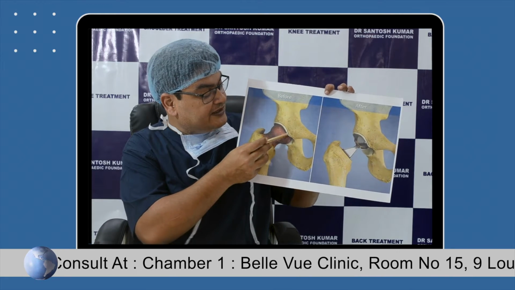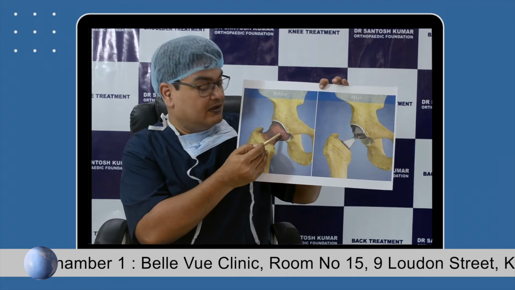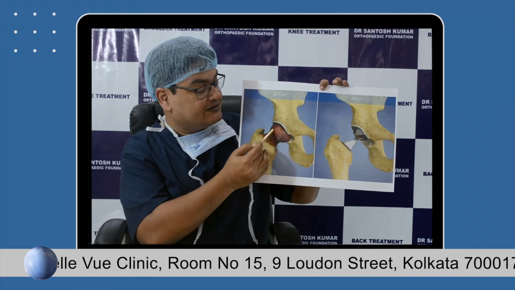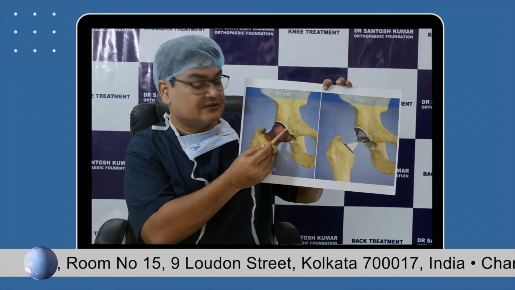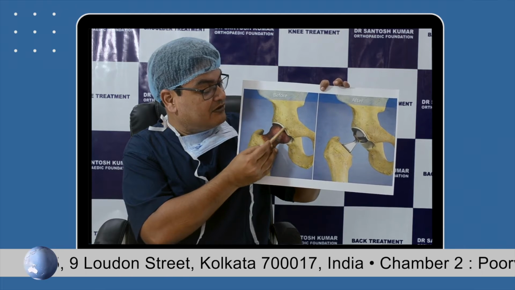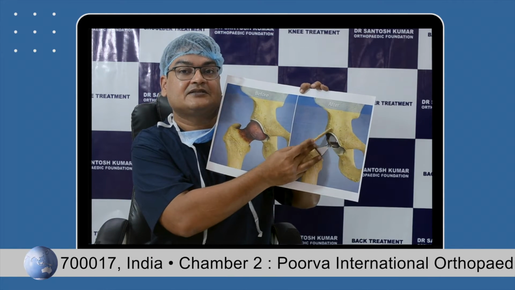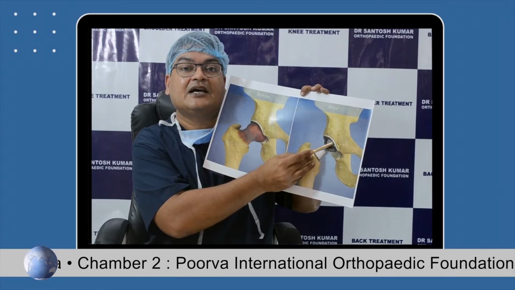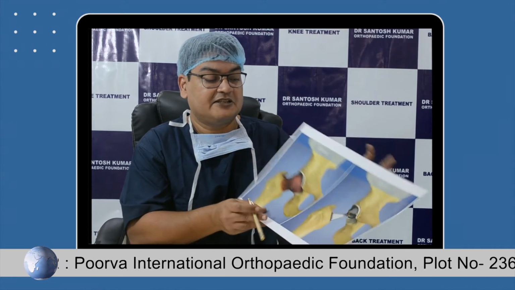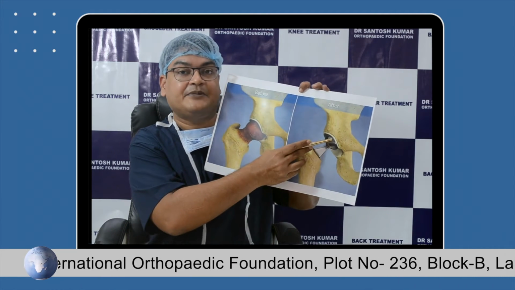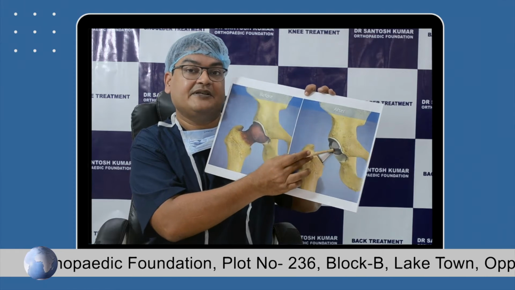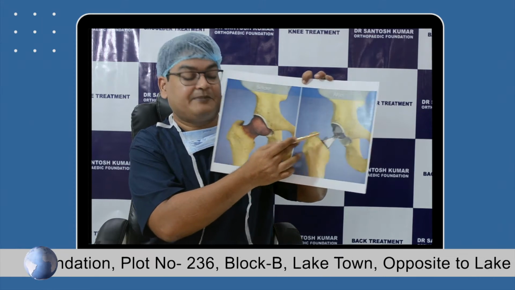Schematically, this is the hip joint which is involved. This is the ball, and the cartilage covering that ball is involved, and the cup is involved. This ball and cup joint is involved, and this has to be replaced. So this is what is hip replacement, wherein the ball and the cup are replaced.